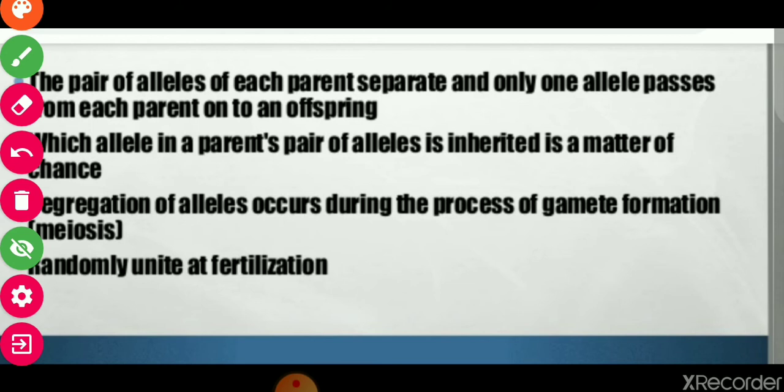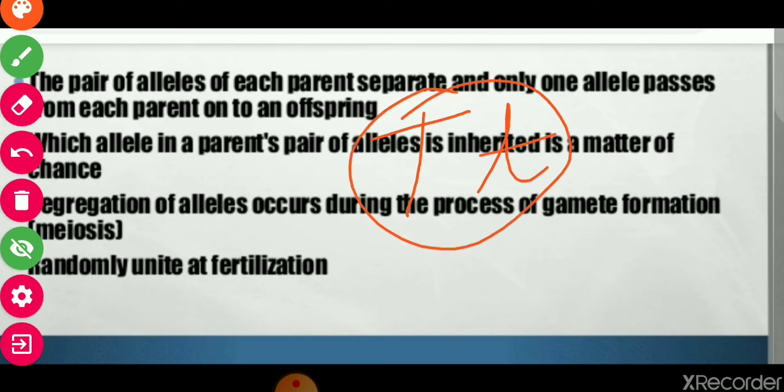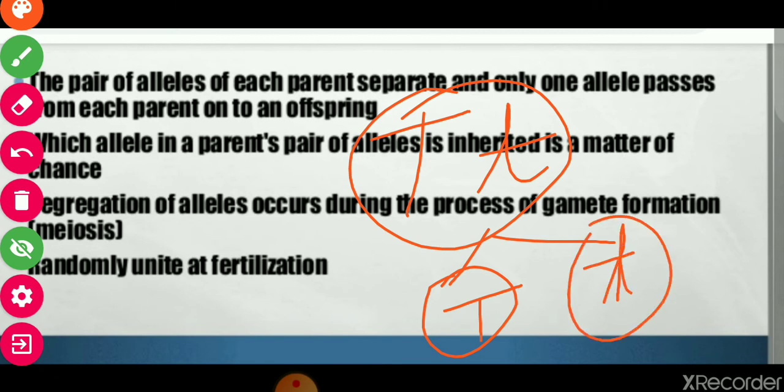Segregation of alleles occurs during gamete formation. At the time of meiosis, these two alleles are separated randomly and unite at the time of fertilization. So these two alleles form gametes from one plant and from the other, like this.